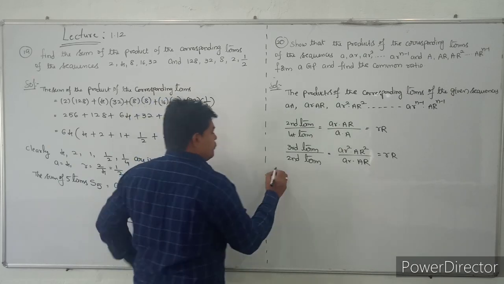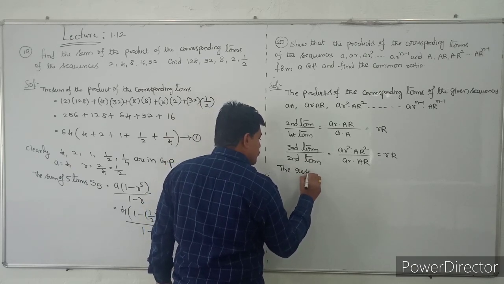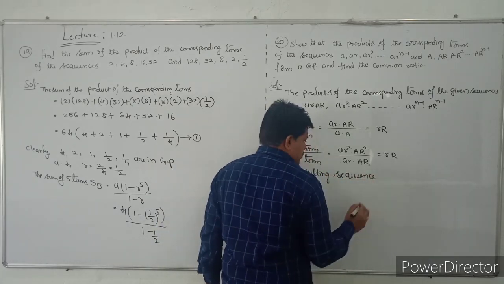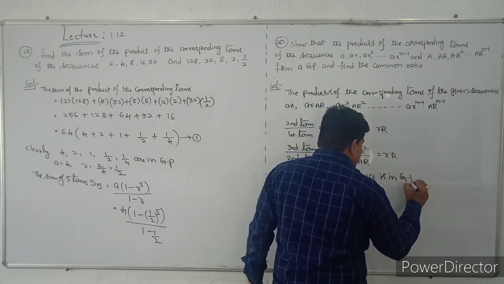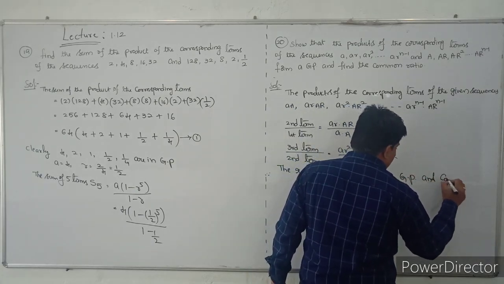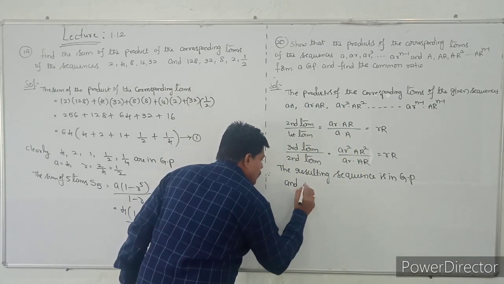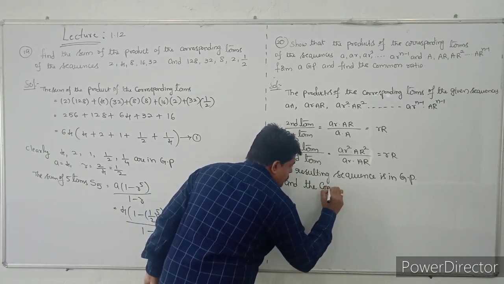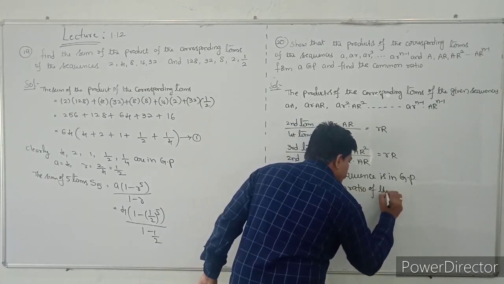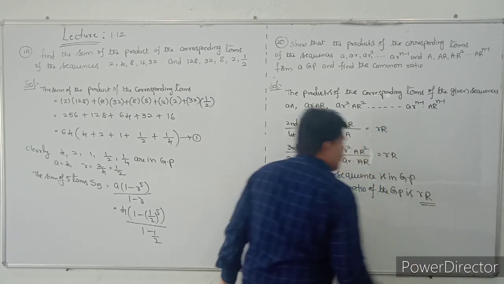So we can declare that therefore the resulting sequence is in GP, and the common ratio of the GP is, what is the common ratio? Small r into capital R.